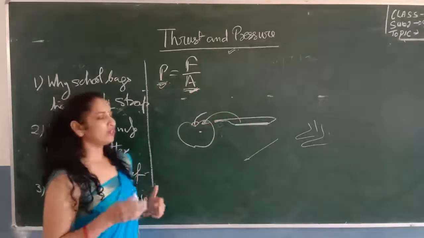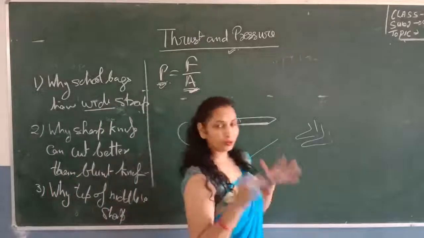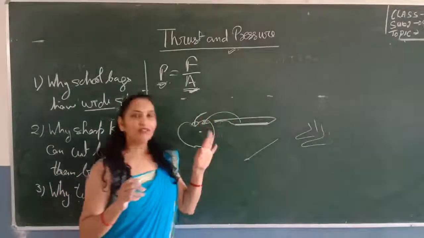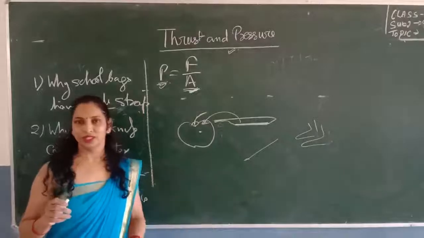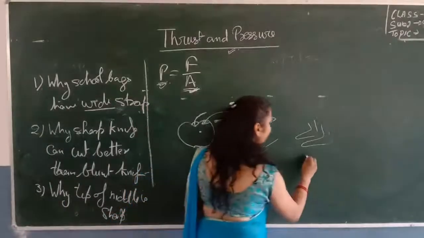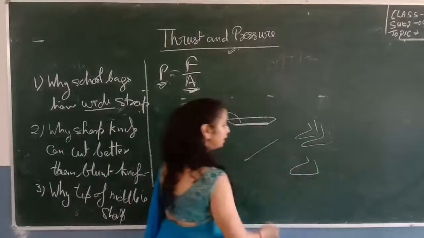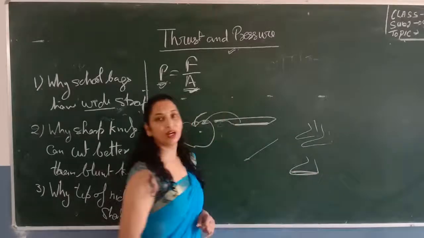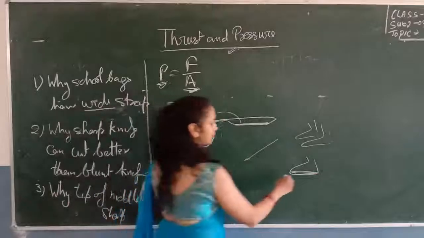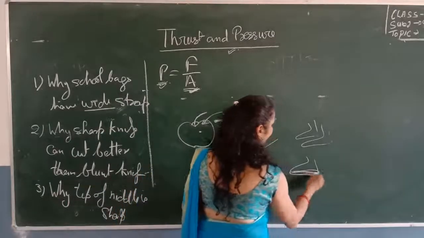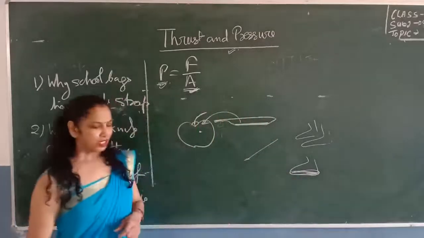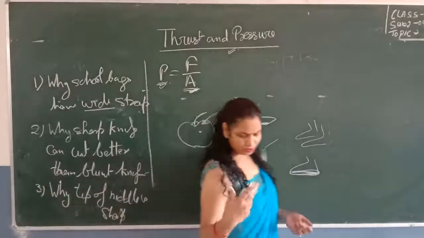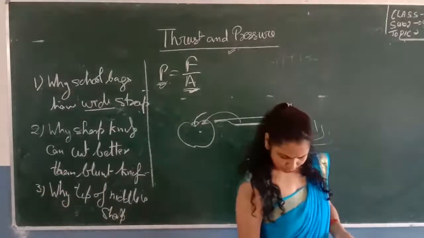But when you are walking, only 1 foot is in contact with the ground. So the area in contact with the ground is less. Since the area is less, the pressure exerted on the ground increases. Again, there are more different types of such questions.